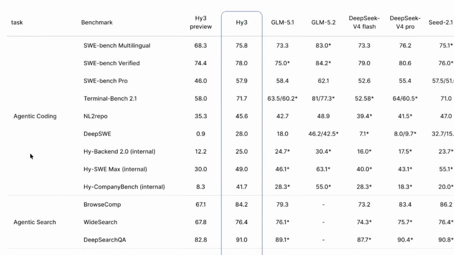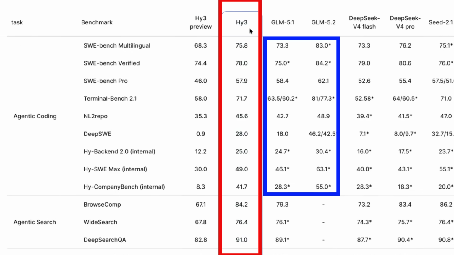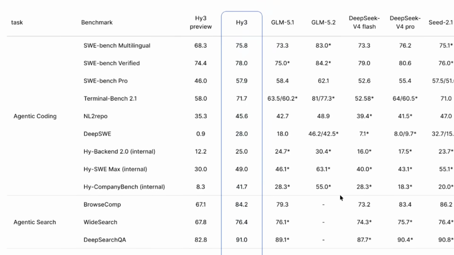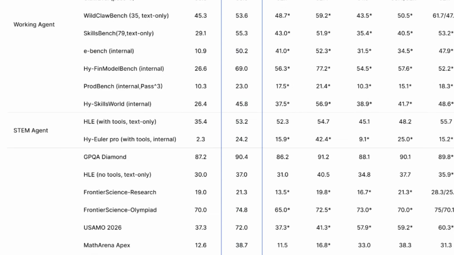In fact, if we come in and look at their benchmarks here, they're quite honestly showing that while they're beating GLM 5.1, in the meantime, GLM 5.2 has come along and is beating them at most of the agentic coding tasks. So if you just are looking for an open model that you can use for coding and you don't really care about anything else and you're using it through OpenRouter or something like that, then probably stick with GLM 5.2 over this.